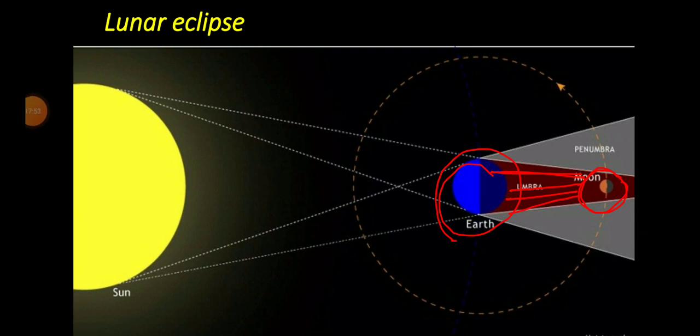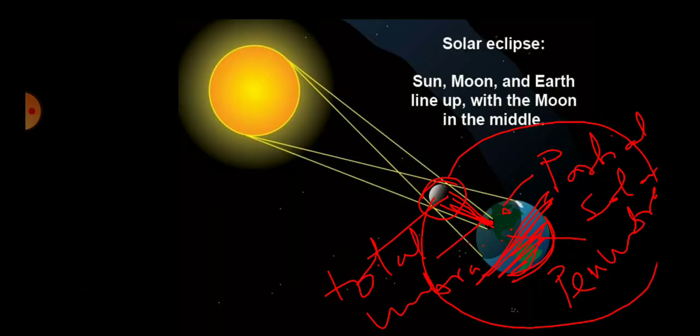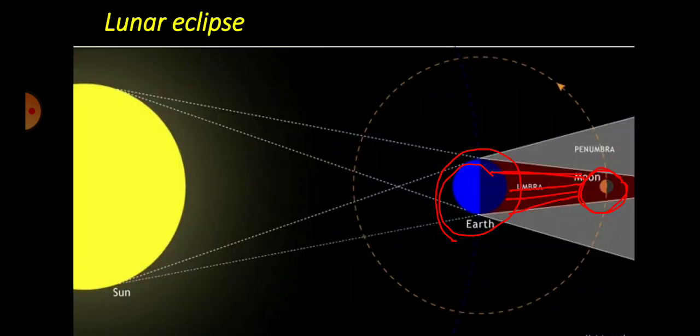Students, one more thing, you can see lunar eclipse by naked eye, but never see solar eclipse by your naked eye. Always use a special spectacle to see the sun during the solar eclipse time, because the rays of the sun may harm your eyes. So never watch a solar eclipse with your naked eyes. Always use special devices for seeing it. Whereas lunar eclipse can be seen by naked eye and no problem will be there, because you know very well that the moon has no light of its own, it gets the light from the sun.